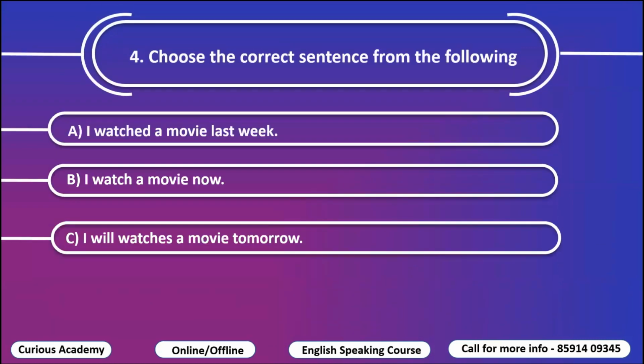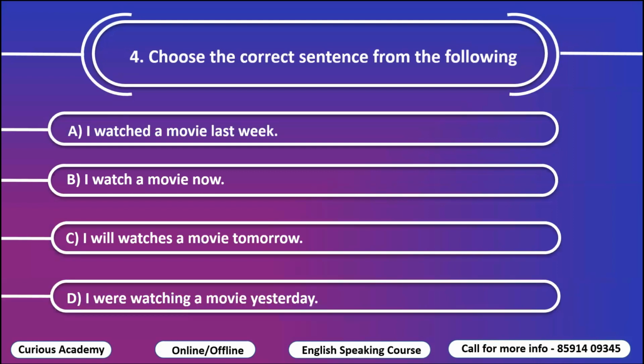Next, fourth. Option one, I watched a movie last week. I watch a movie now. I will watch a movie tomorrow. I were watching a movie yesterday. So choose the correct option. Option one, I watched a movie last week. This is the right answer, simple past tense.